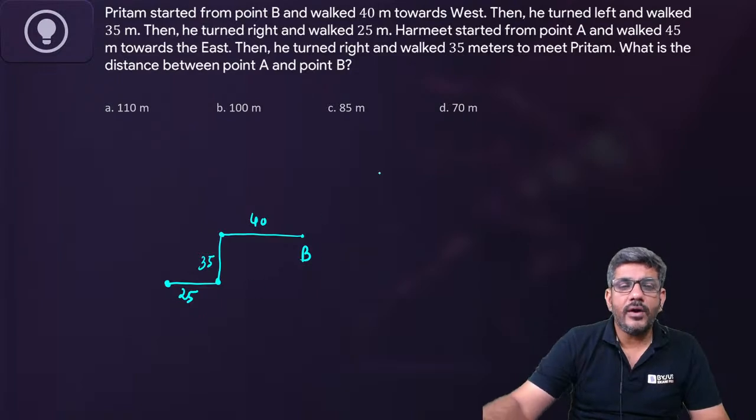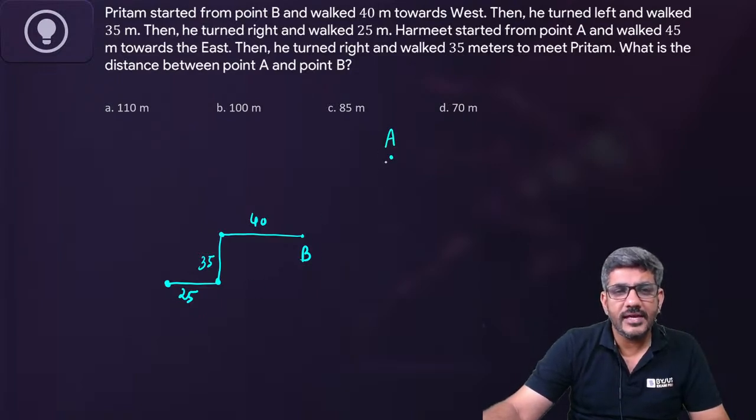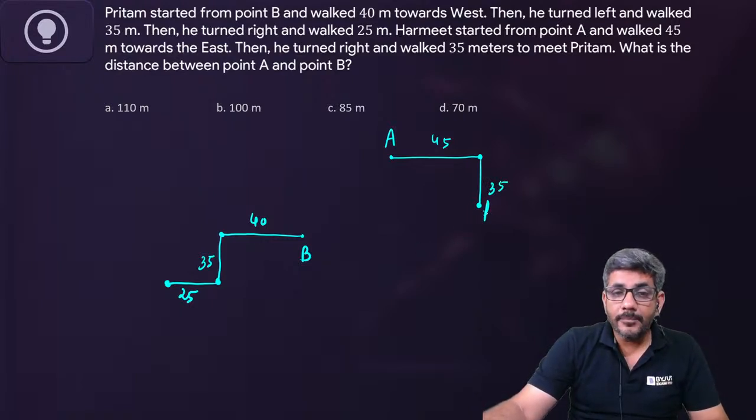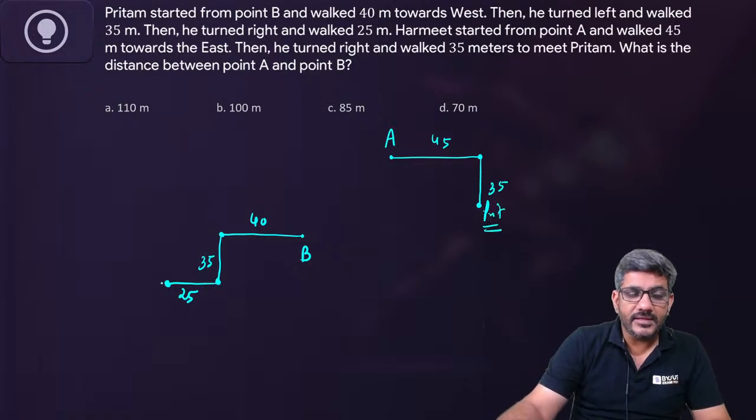Harmeet started from point A. We do not know where is A. Let us say A is here. Harmeet started from point A and walked 45 meters towards the east. 45 meters towards east कुछ ऐसा हो जाएगा. Then he turned right and walked 35 meters. Right turn लेके 35 meter turn किया. To meet Preetham. So he met Preetham here. So Preetham is currently here, but Preetham is here.